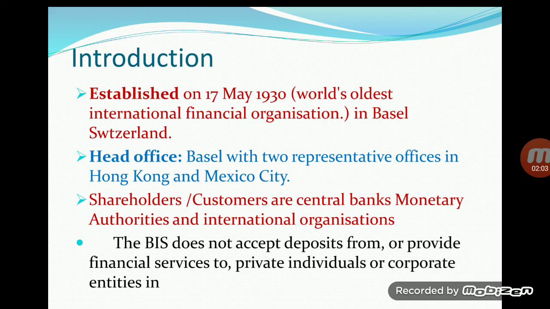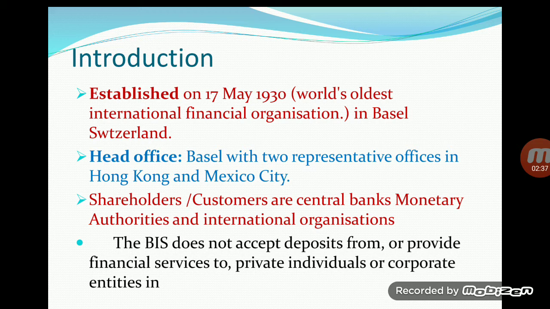Basel in Switzerland has some kind of history, and it has a connection with strong banking, because the Basel Committee belongs to this Bank for International Settlement, and the Basel Committee gave the Basel norms for the world and for all central banks.